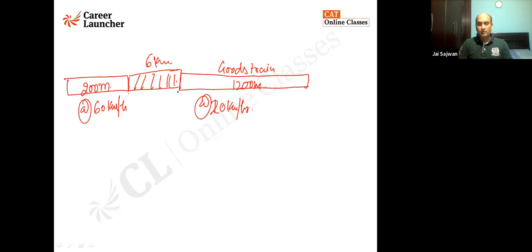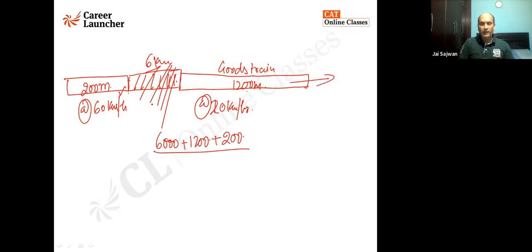When I say cross, then the 6 kilometer is irrelevant. But when I say how much time will be taken by the train which is 6 kilometer behind to overtake the other train, I know for overtaking, the distance to be traveled is 6 kilometer, which is 6,000 meter, plus 1200 meter. Plus this distance will also be added. I'll say 200 meter more is to be added.